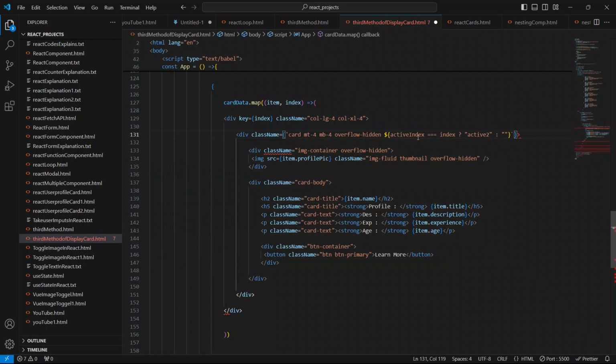So what is the issue here? Active index, class name, card, margin top, overflow hidden, and active index. Let me just check what is the issue. Class name.